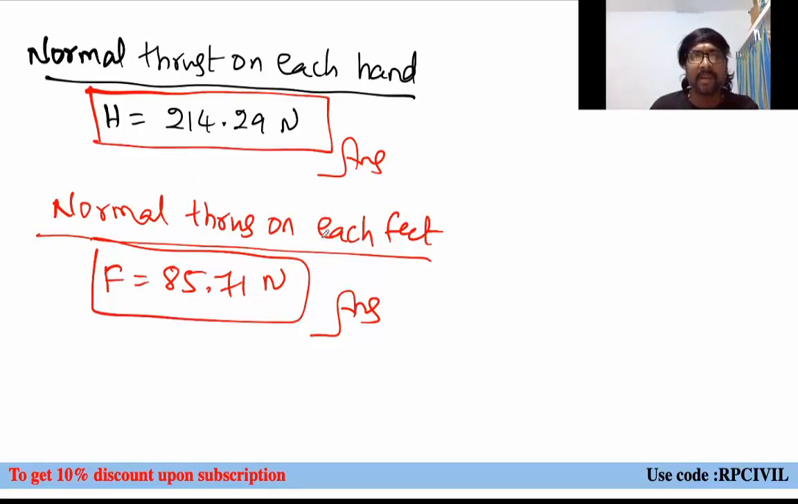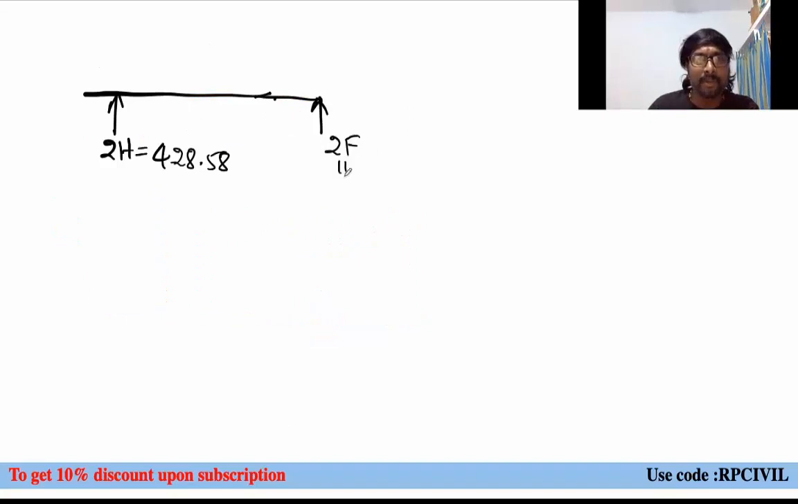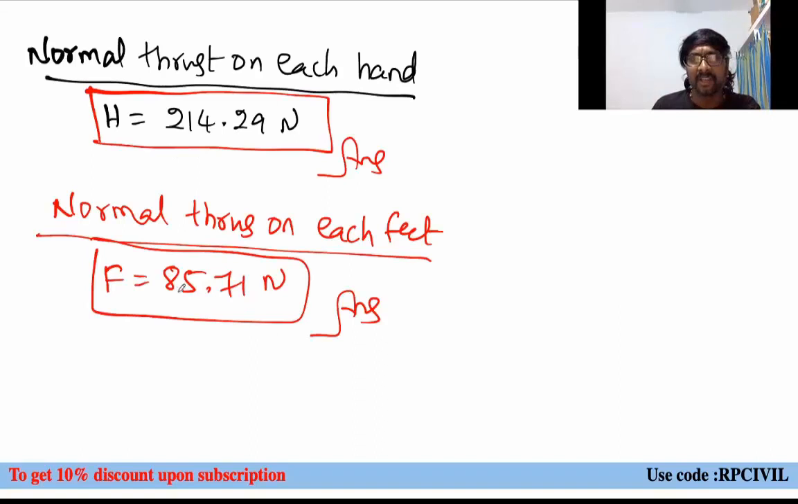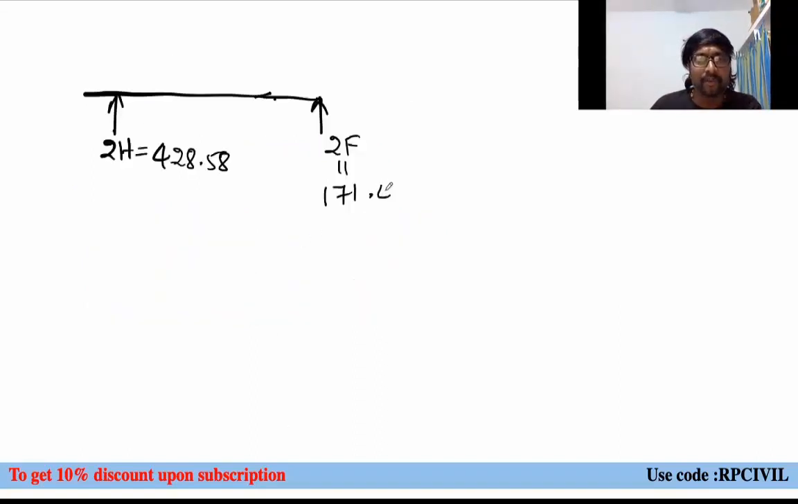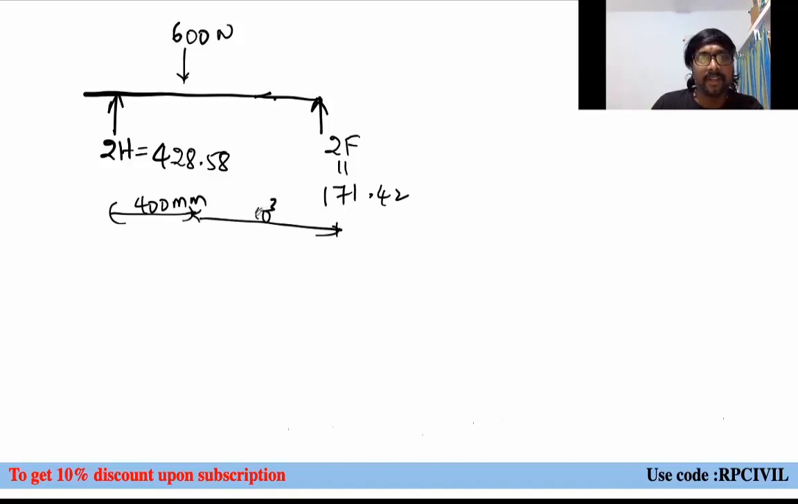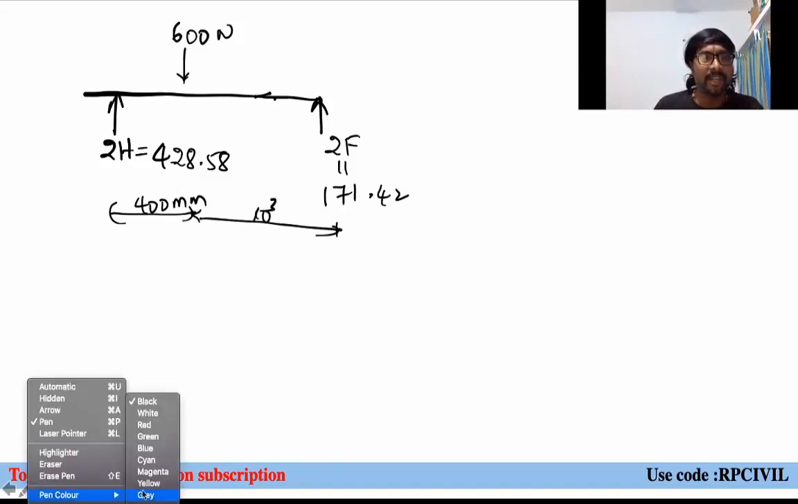When you are doubling it, how much will 2F become? 80 into 2 will be how much? 170, obviously. 171.42 you will be getting like this. And the load, where is that load acting? That 600 newton load is acting at this place, right? 400 mm from the left hands and 1000 mm from the right side, that is the feet. Now when you try to draw this SFD and BMD, what can you say?